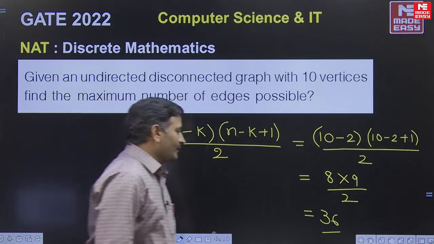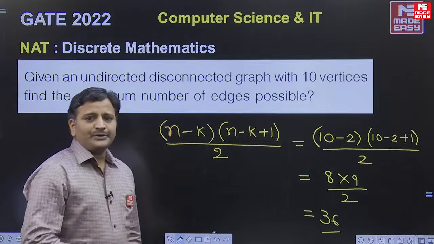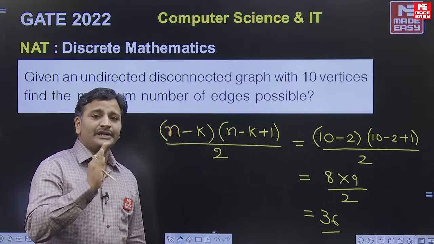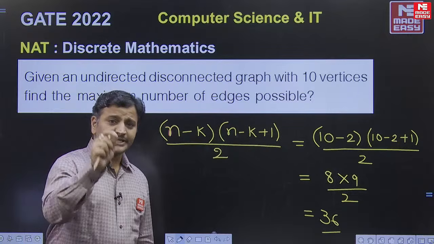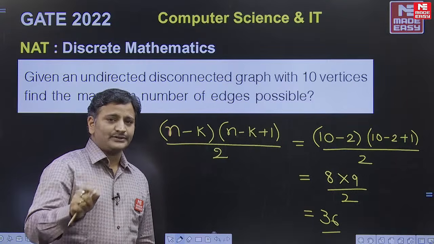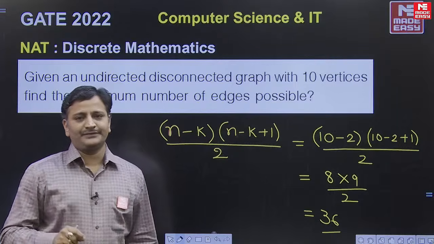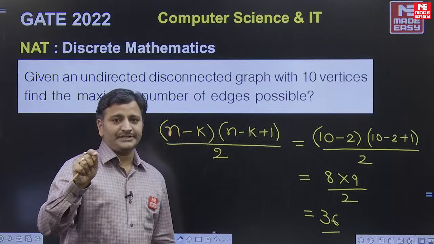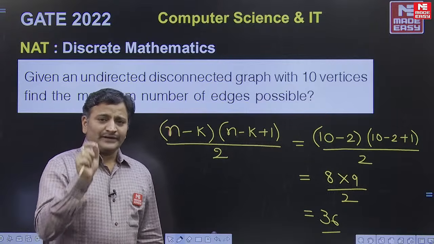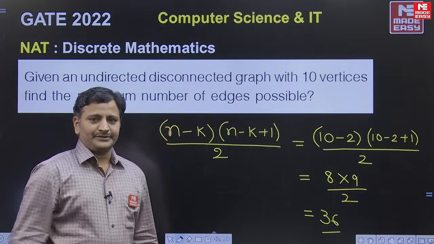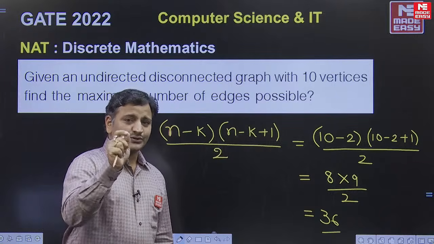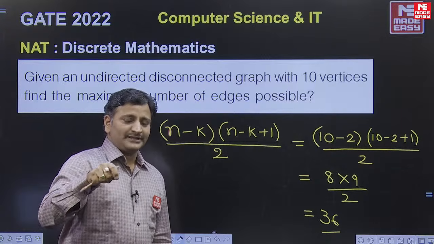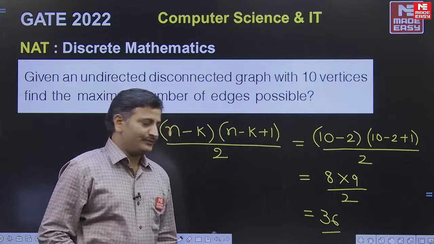Okay. And one more question, just now aptitudes are covered. How many ways can we arrange 6 balls into 3 numbered boxes? That is also a straightforward question, which I covered in class notes as well as in the concept series of MADG, friends. If you see the concept series of MADG videos, you can find that question as the first question itself, friends. Just watch that one, concept series of MADG on YouTube. The first question which I explained in the concept series is the same question they asked in the GATE 2022 paper, friends.